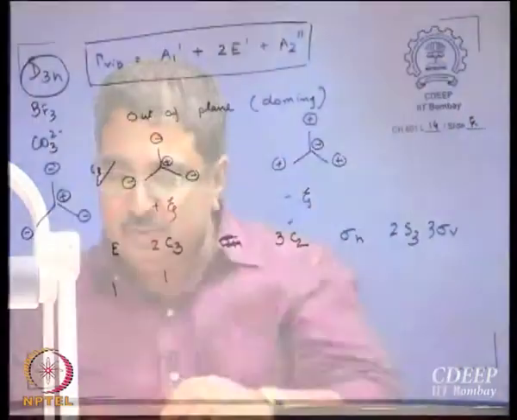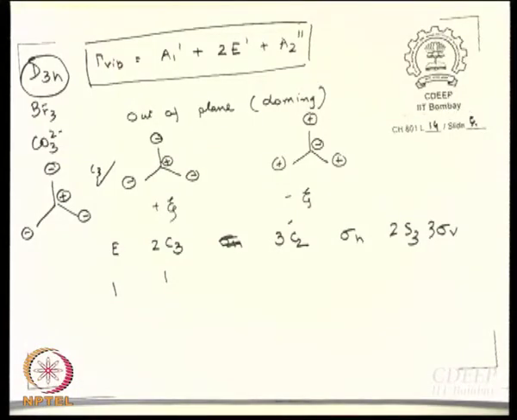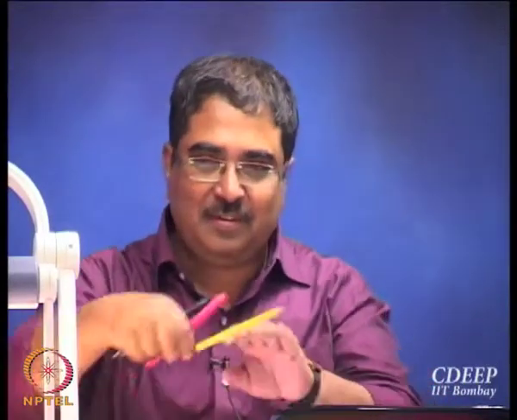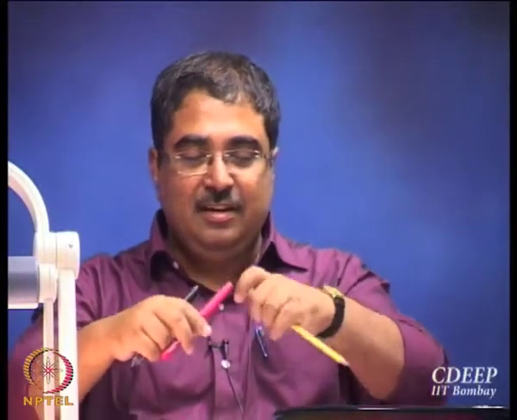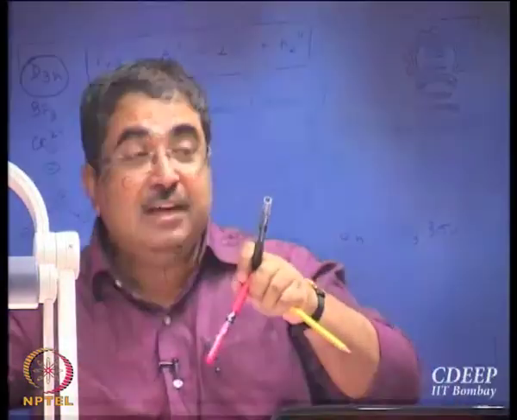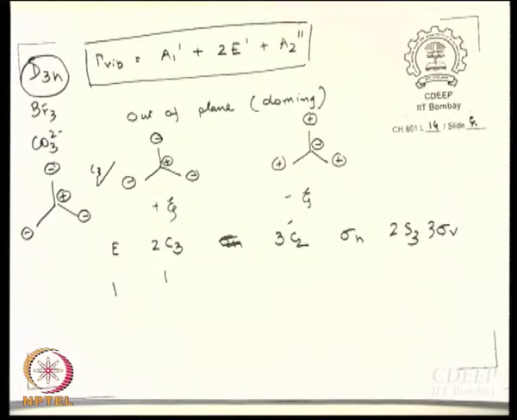So what about C2? What happens when you apply C2? Let us see. Where will the C2 be? Don't forget what we had said in the last class.